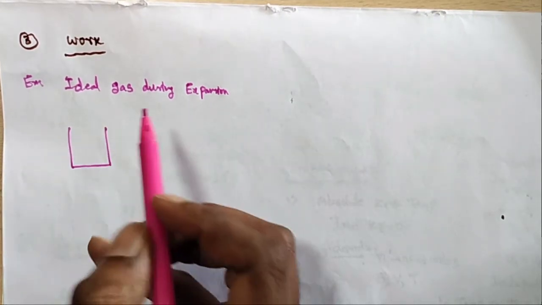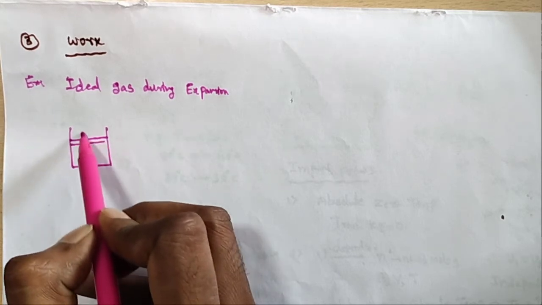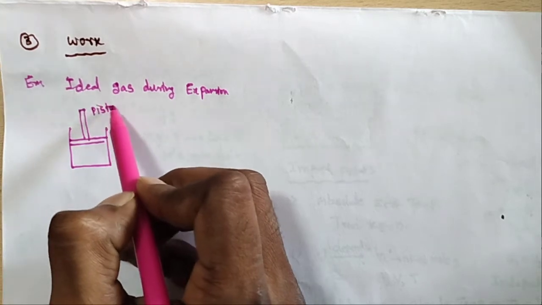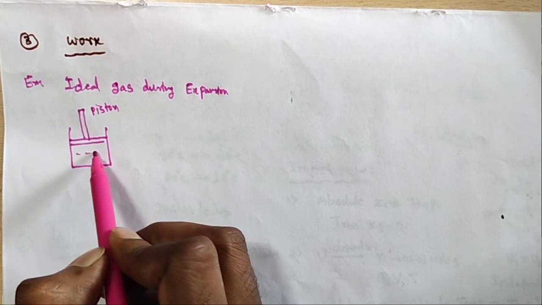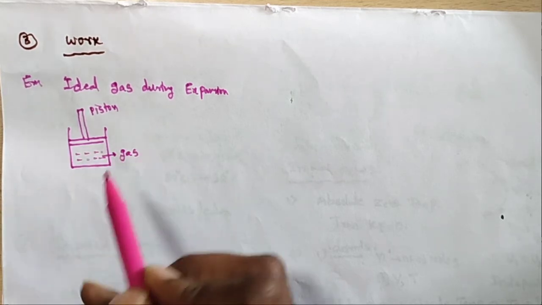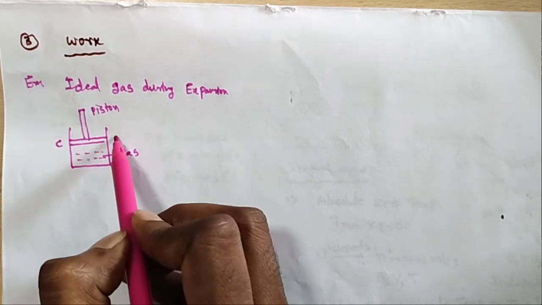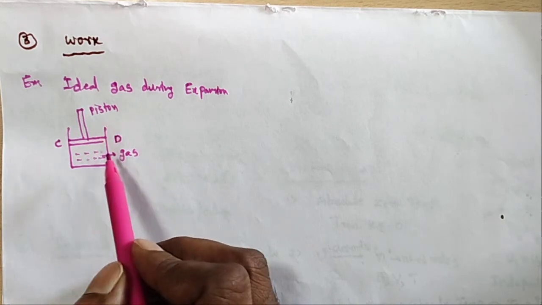Let us take one container, and the container has a piston. In this container there is some gas. For example, C and D is the container, and a frictionless piston is there.